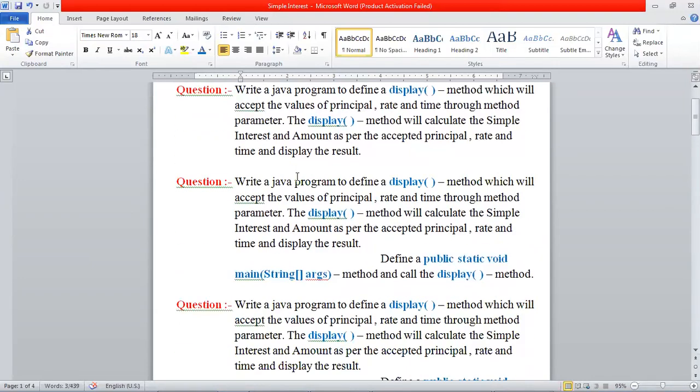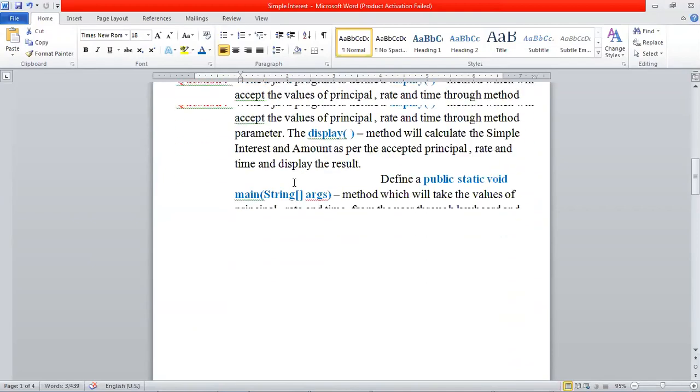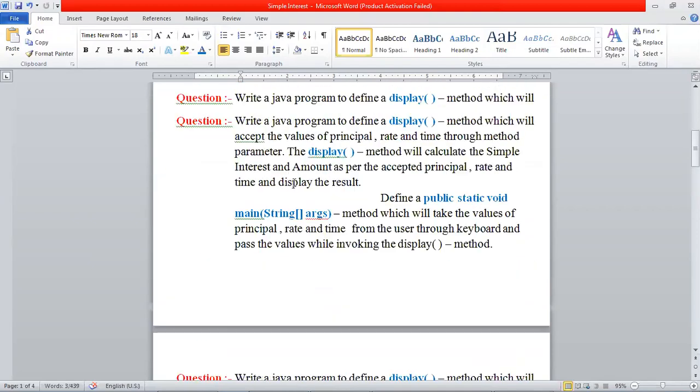See, here in all the questions, the target was to calculate the simple interest and amount and display the values, but the demands or the questions were different.